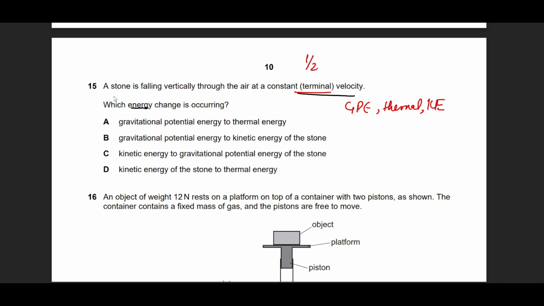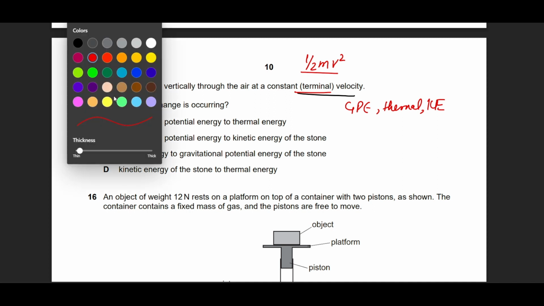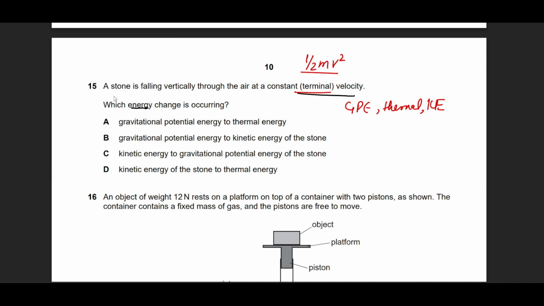If the velocity is not changing, that means the value or the answer of half mv squared is going to come out exactly the same, no matter how many times you put in the value of velocity, because it's a constant answer. That means that if the object is still falling down, it still has gravitational potential energy, but that energy is not converting into kinetic energy. If it were converting into kinetic energy, then the terminal velocity would not have occurred yet. It would still have some headroom to accelerate.